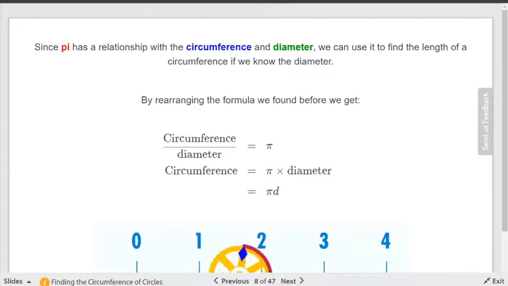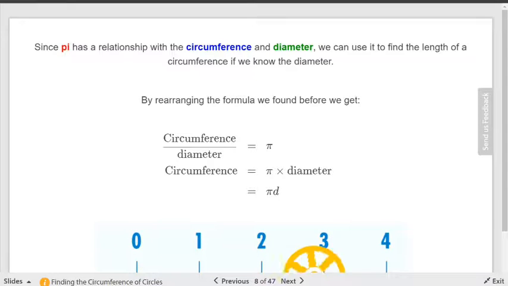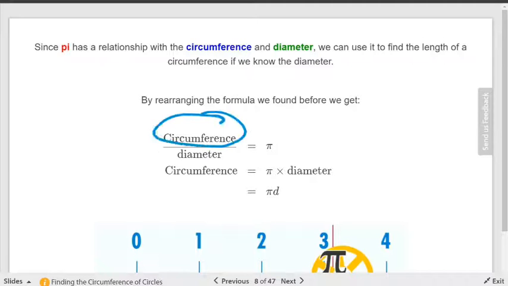Since pi has a relationship with the circumference and diameter, we can use it to find the length of the circumference if we know the diameter. Does that make sense? Remember, if you know one thing and you're looking for another thing, we can use what we know to find out what we don't know. So look at this little formula that they've given you here. Circumference over the diameter equals pi. Do we agree?